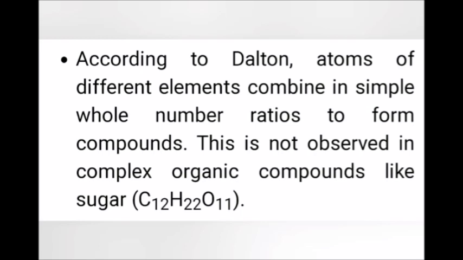The ratio of atoms of different elements combined to form a molecule may not always be simple. For example, in a sugar molecule, the ratio of carbon, hydrogen and oxygen is 12:22:11, which is not a simple whole number ratio.